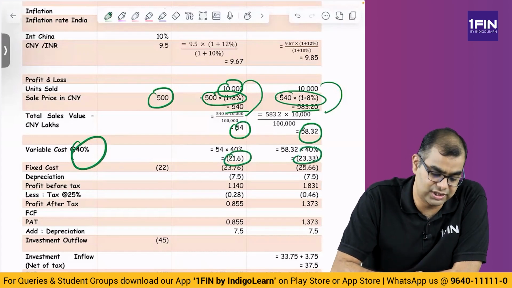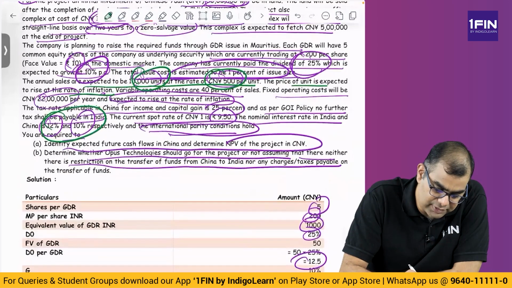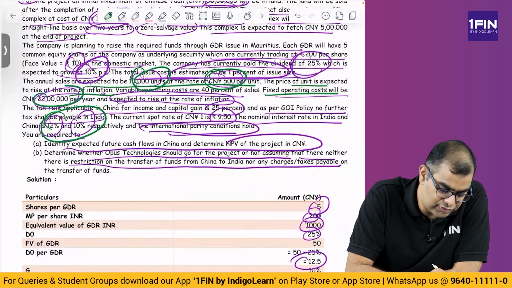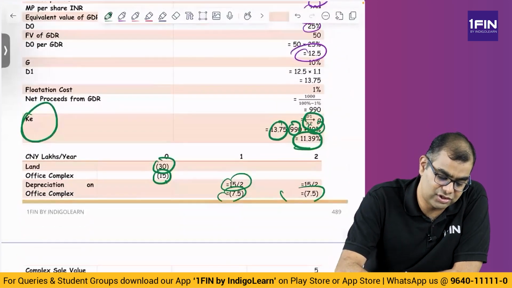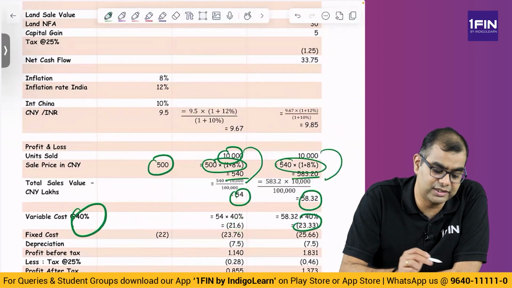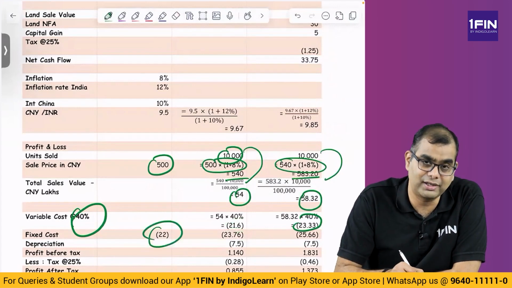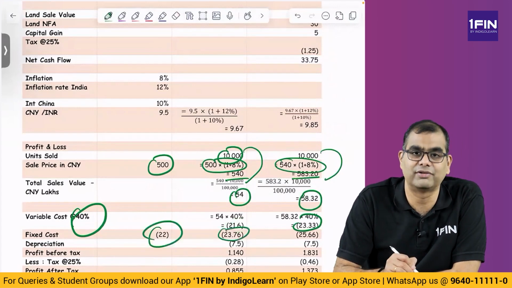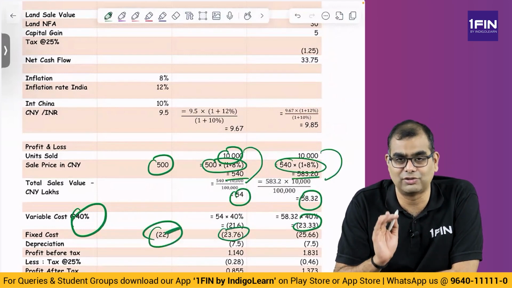What is the fixed cost? See here, they said fixed cost again is a nuisance here. Fixed operating cost will be CNY 22 lakhs per year and expected to rise at the rate of inflation. Now, do you take fixed cost for the 0th year or no? Is it incurred in the 0th year? No. Value of fixed cost in the 0th year is 22, but it is 23.76 in year 1. So, this 22 is taken for computation purpose, not used for cash flow purpose.